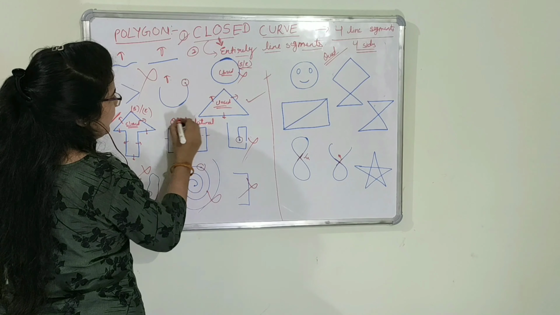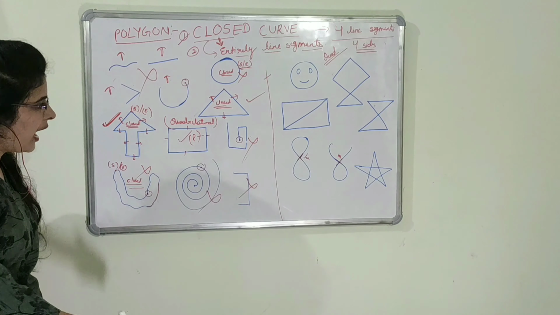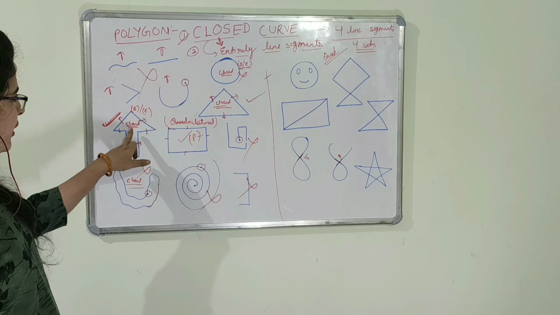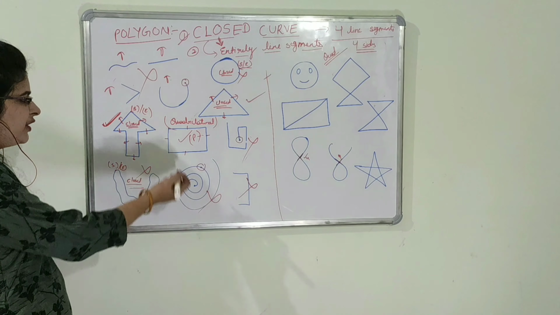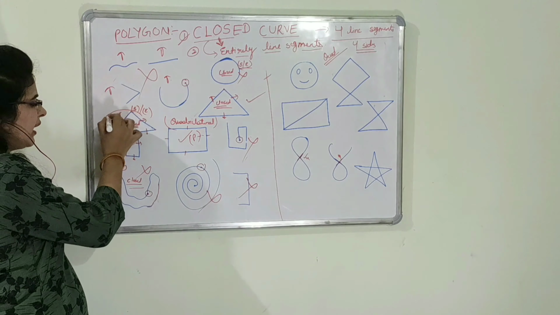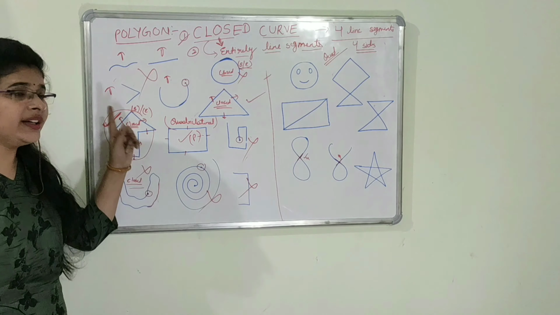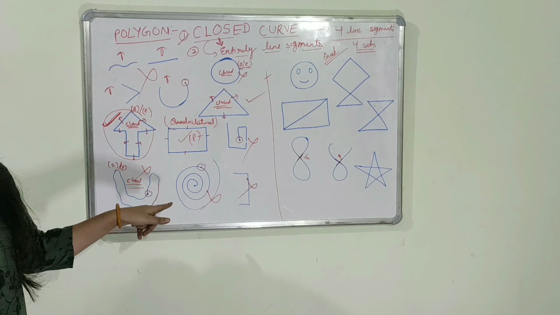This is a quadrilateral. Means a polygon which has four sides is known as a quadrilateral. Come to this polygon. Are there four line segments? No. More than four line segments are there, so it's a polygon, but it's not a quadrilateral.